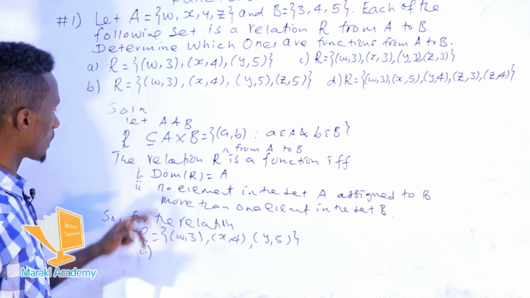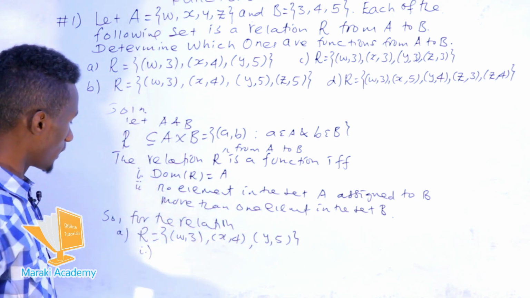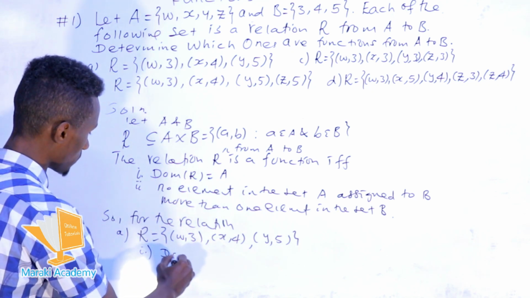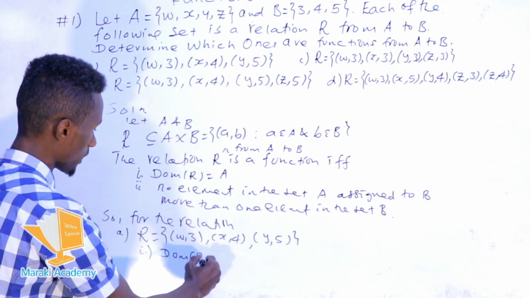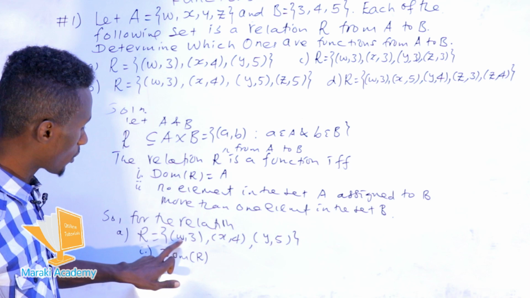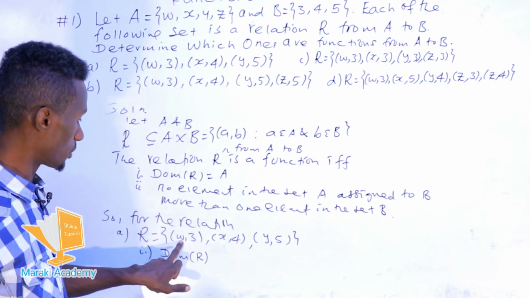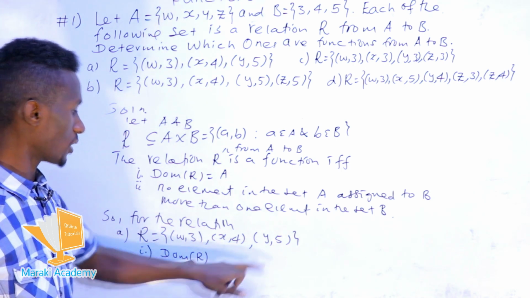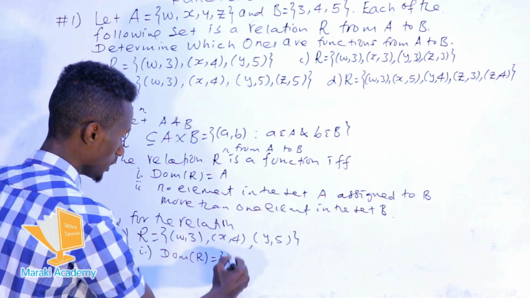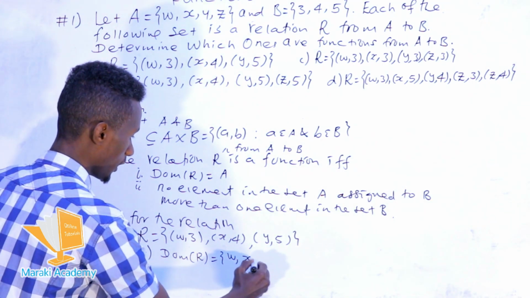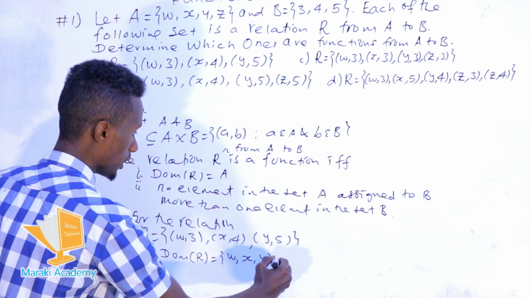First of all, we must determine the domain of R. The domain of R is all the elements in the first coordinates, which means W, X, and Y. So the domain of this relation is W, X, and Y.